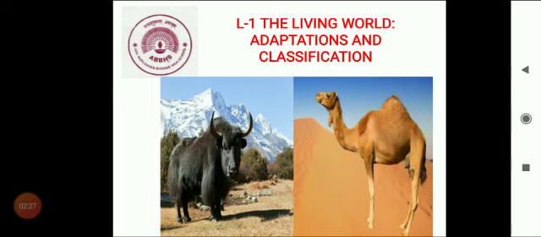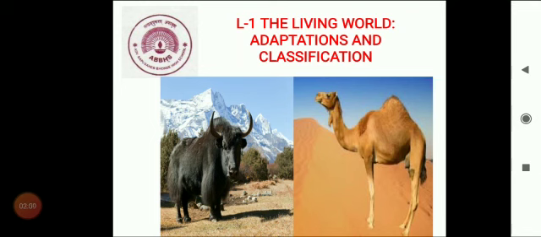We'll see animals in Kashmir. All the animals living in cold regions have long and thick fur on their body in order to protect them from severe cold. For example, yak and bear. Now animals in Rajasthan, in the desert region, there is a scarcity of water. Hence, to prevent the loss of water from the body, the animals of these regions have thick skin, long legs, wide feet, closed nostrils, long and thick eyelashes, etc. An example is the camel.